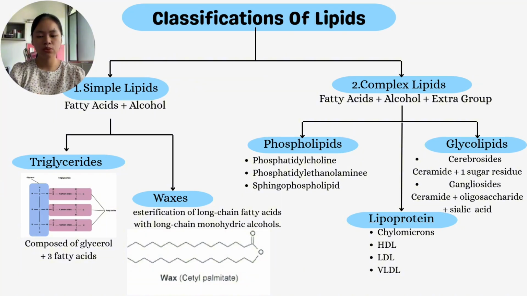Simple lipids are those that are made of fatty acid and alcohol. The most common one we see is triglycerides, which are composed of one glycerol and three fatty acids. The next one we also have is waxes, which are the esterification of long-chain fatty acids with long-chain monohydric alcohols.